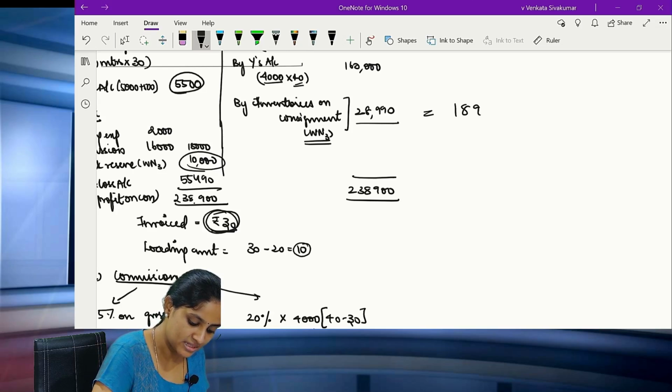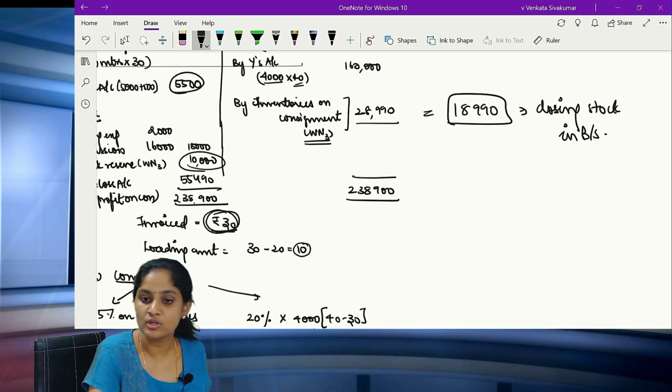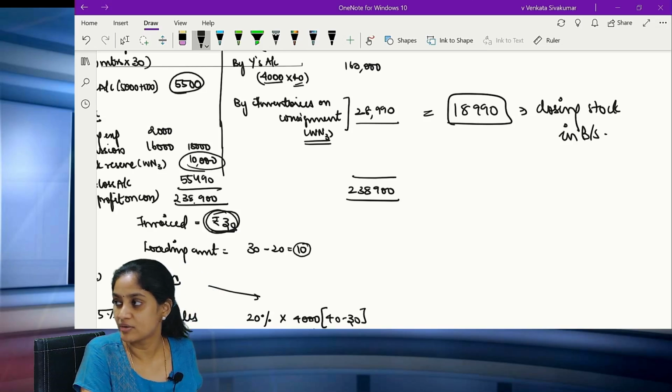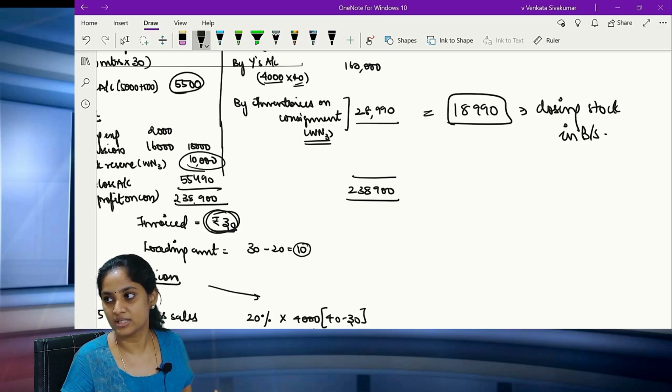So 18,990 should be shown along with your closing stock in the balance sheet. Should be shown in the closing stock as per or with the balance sheet. Clear, all of you? Okay, good. So with this we have finished all the practical question number 1, 2, 3 and 4.